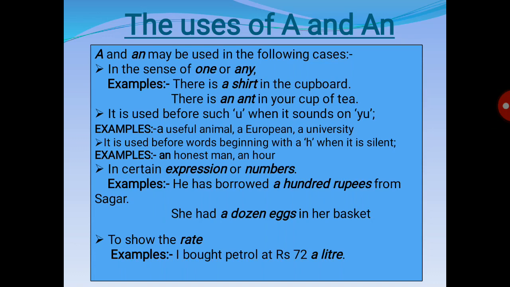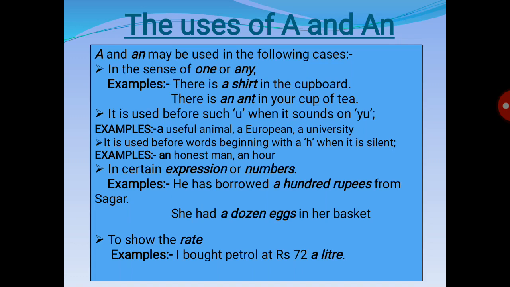Second, it is used before words beginning with u when it sounds like you. We use a before words starting with the letter u when it sounds like you. As we know, a is used before a consonant sound, and some of the words which start with the letter u also take a.